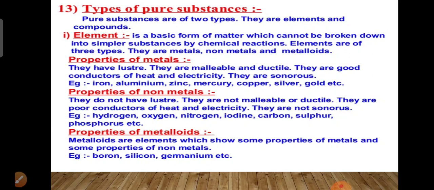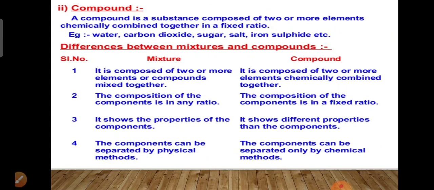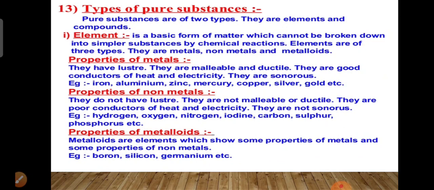In the previous lecture we discussed physical and chemical change. In this lecture we will discuss the types of pure substances. On the basis of their chemical composition, substances can be classified as elements and compounds. First of all, we will discuss elements.